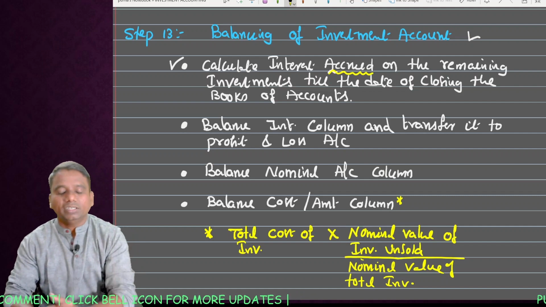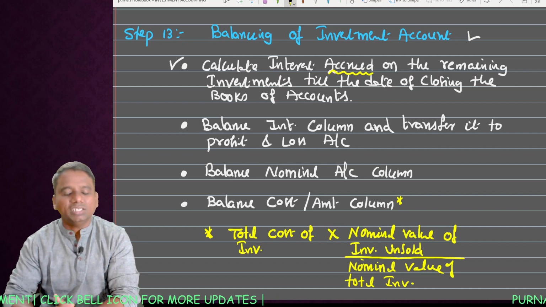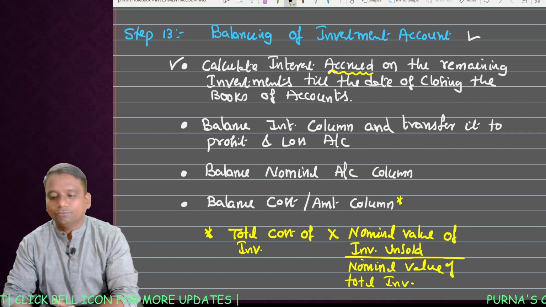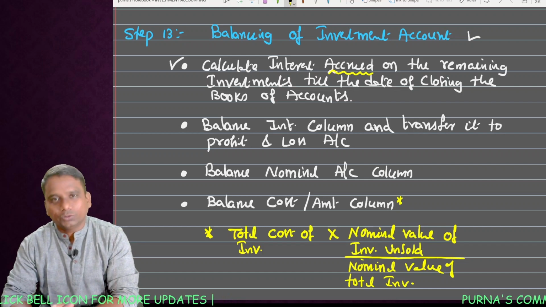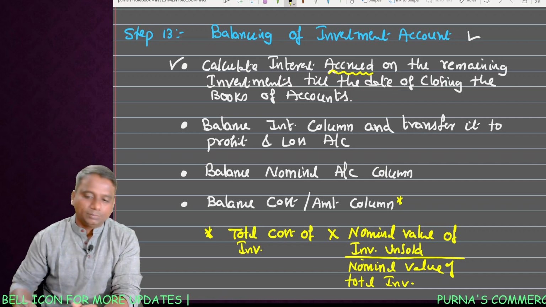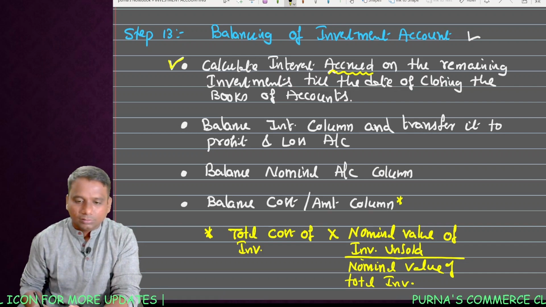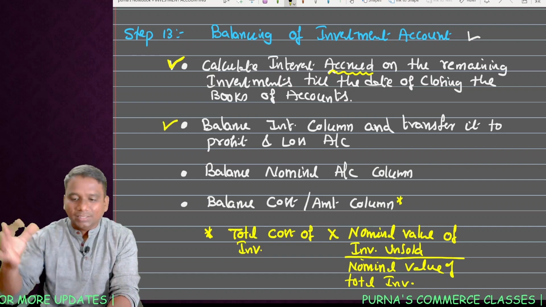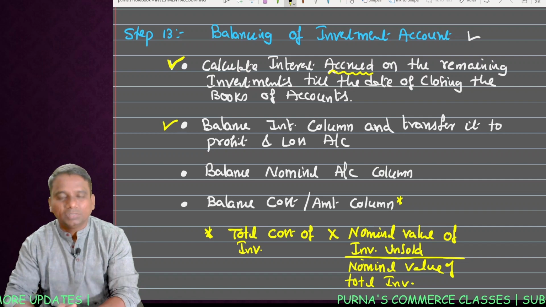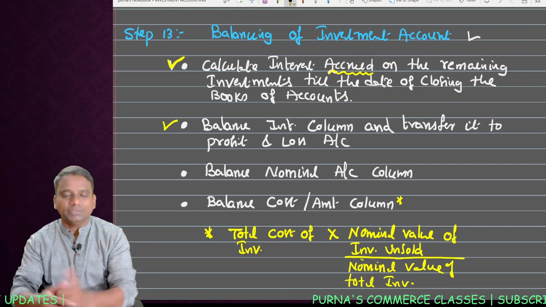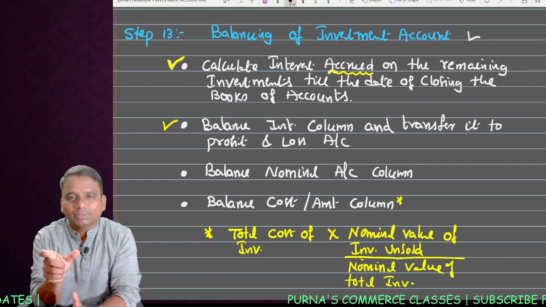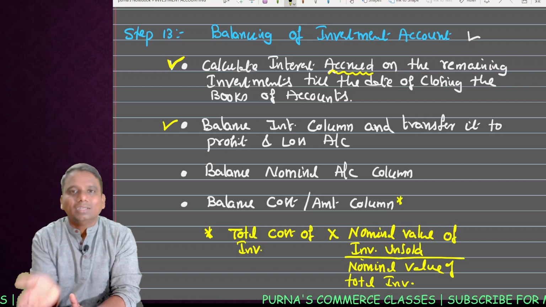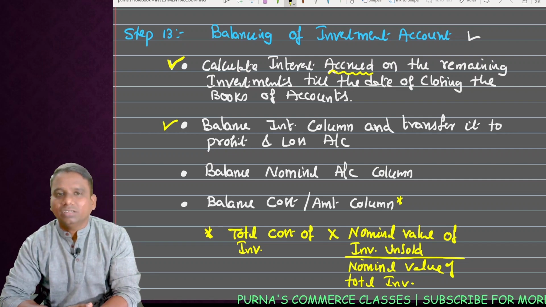Calculate interest accrued on the remaining investments till the date of closing the books of accounts. Next, after calculating this interest, you simply balance the interest column. Balance the interest column, and the difference in the interest column is transferred to the profit and loss account.